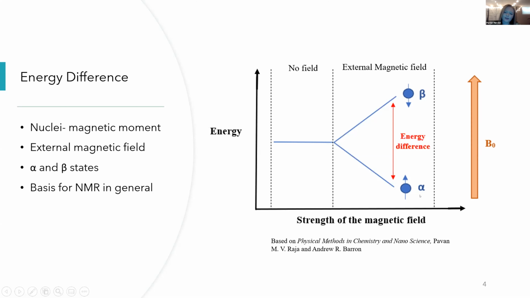We get an alpha state in which the magnetic moment vector of the nuclei is aligned with the field. And then we have the beta state in which the magnetic moment vector is aligned against the field. There's this energy difference between these two states, and as the strength of the magnetic field increases, this energy difference will also increase. So this is where we start. This is the basis. So what can we actually do with this?